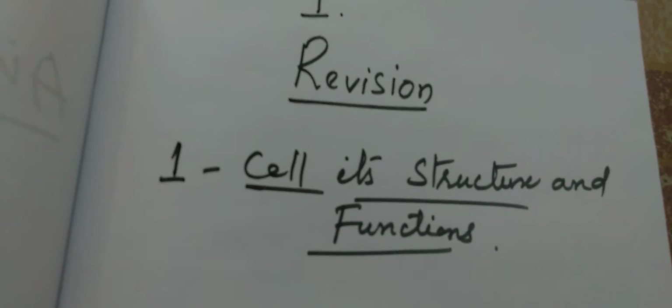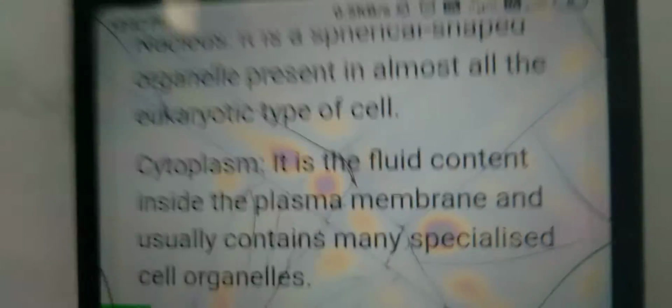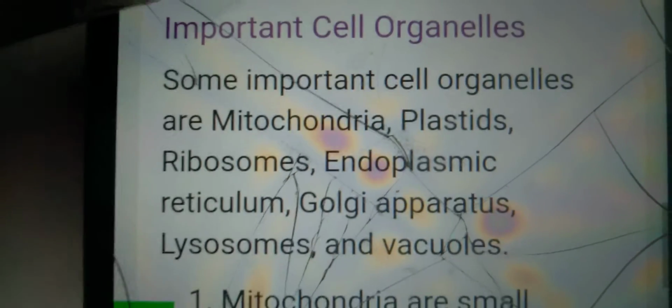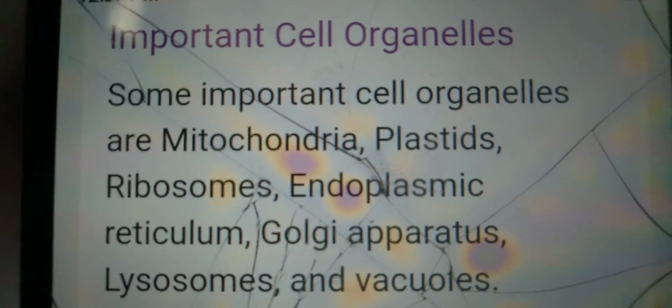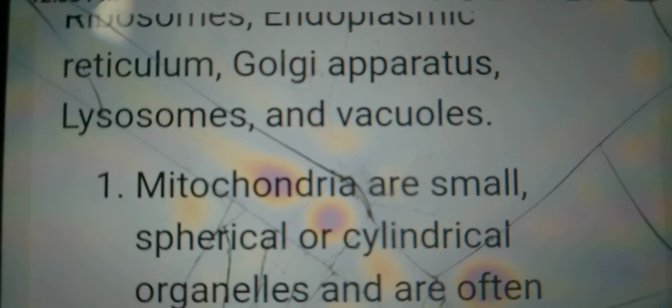The cytoplasm is the fluid contained inside the plasma membrane and usually contains many specialized cell organelles. Some important cell organelles are mitochondria, plastid, ribosome, endoplasmic reticulum, Golgi apparatus, lysosome